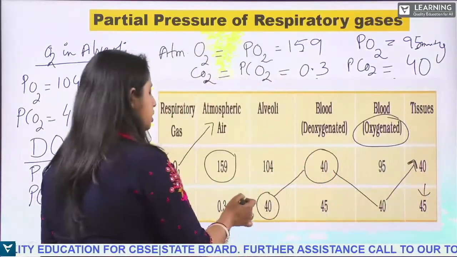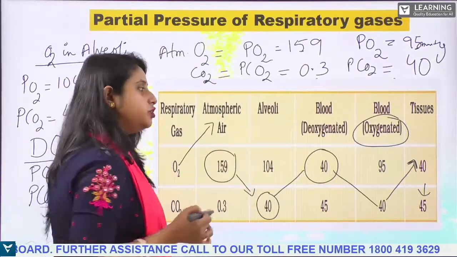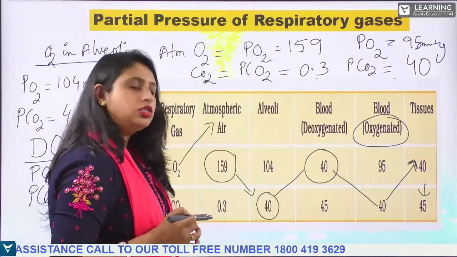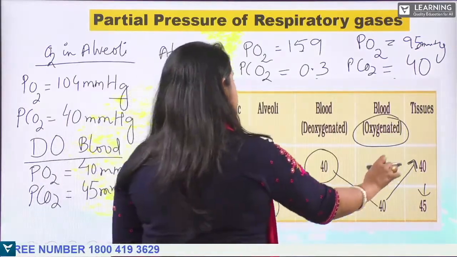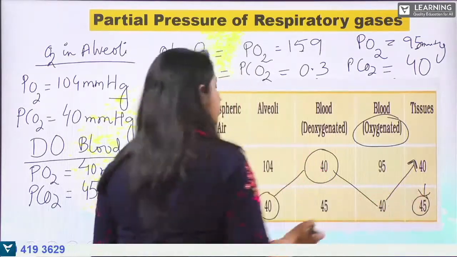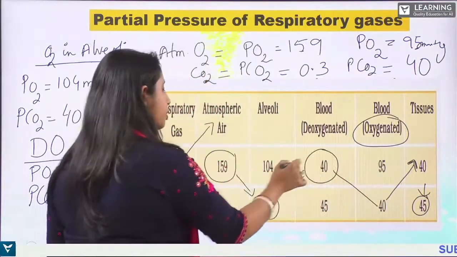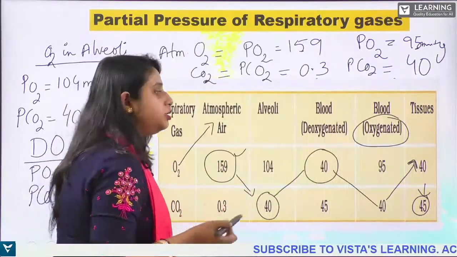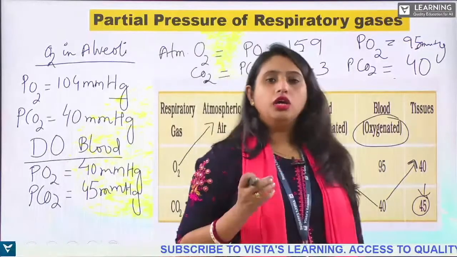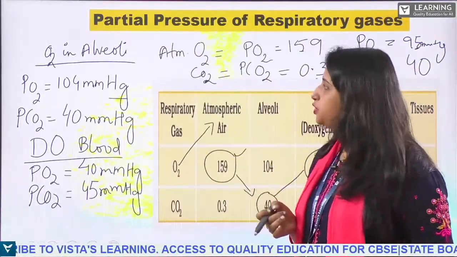So see, the movement of molecules is from higher concentration to lower concentration. So 40, 40, 40, 40, right? You can remember it in this way. So see here it will be high. It is basically by the process of diffusion that the molecules are moving. That is how respiration takes place.